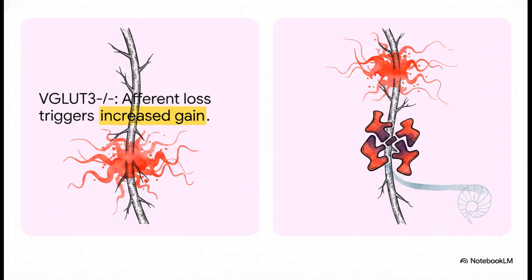To prove it was the MOC pathway, researchers engineered a dual knockout. They took those deaf mice and also deleted the alpha-9 receptor on the outer hair cells. By removing that efferent receptor, they basically snipped the downward wire from the brain.